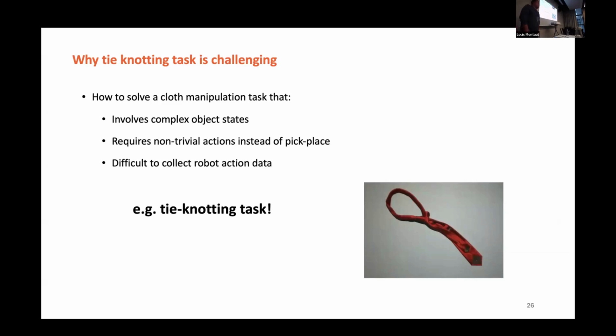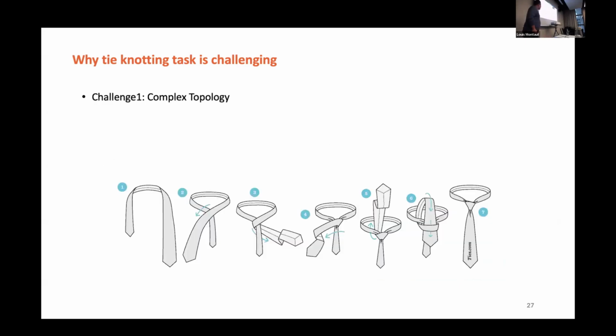Say, okay, if we have a pipeline that could teach a robot how to watch the human demonstration and then be able to knot a tie, that would be super cool. And then also it tests what the boundaries of current technologies are. The tie knotting task is actually extremely challenging. One of the reasons is the complex topologies. To be honest, I still cannot figure out what the changes are, even when I watch the videos.